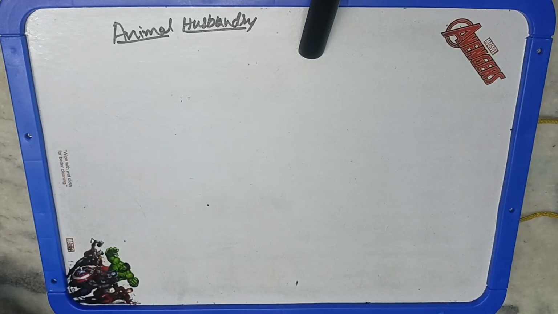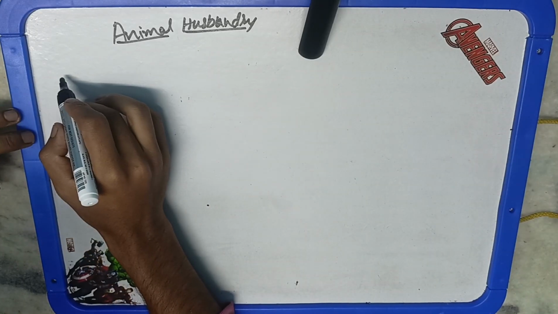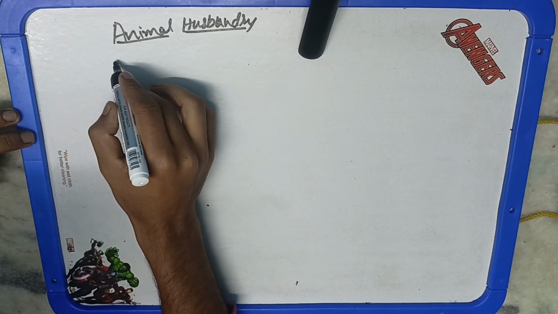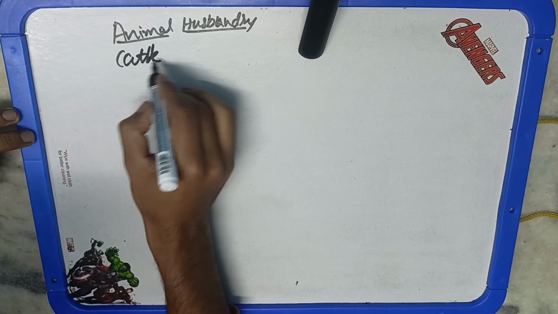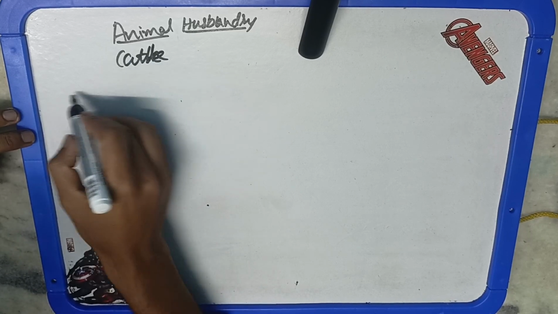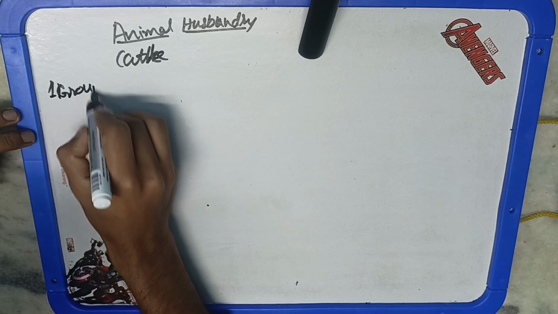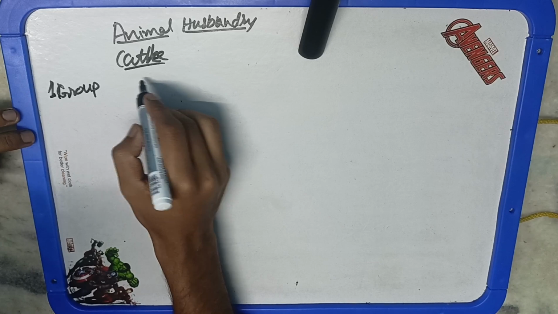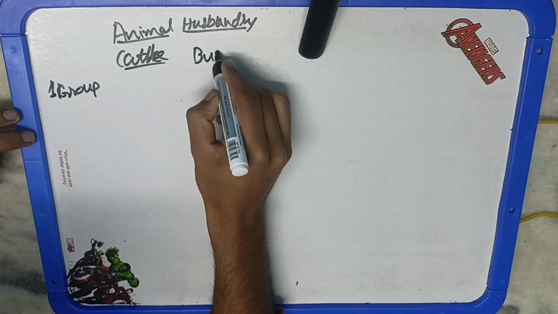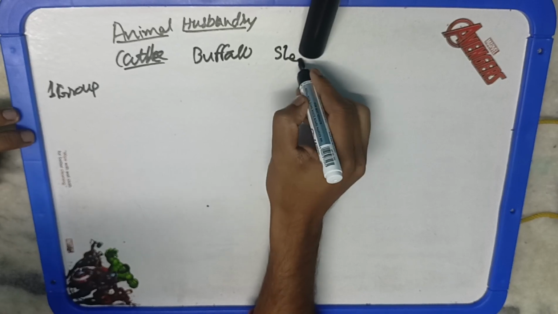Just for the group, we have to study for cattle. Cattle means the cow, buffalo, sheep, goat, pig, poultry, and horse. Horse is not generally asked, but just for your information, you must know the related words for the horse as well. The word used for a group of cattle is herd. For buffalo also herd; for sheep and goat, flock or tribe. For the pig it is drove or herd, and for the poultry again it is flock.